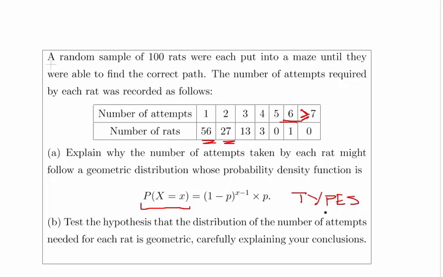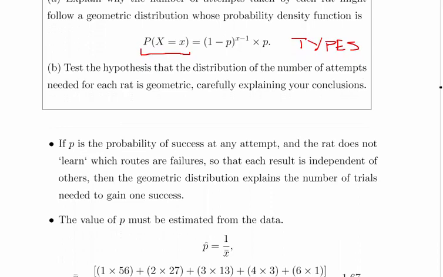There is a different specification of the geometric distribution, which is essentially the number of failures before the first success. This is the attempt which was the first success. So, test the hypothesis that the distribution of the number of attempts needed for each rat is geometric, carefully explaining your conclusions. Okay. So anyway, let's begin.